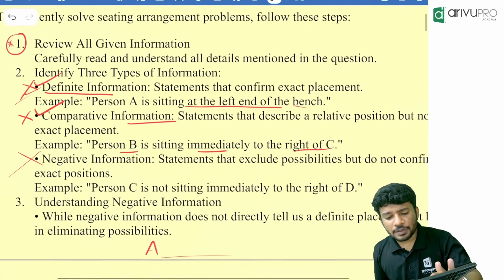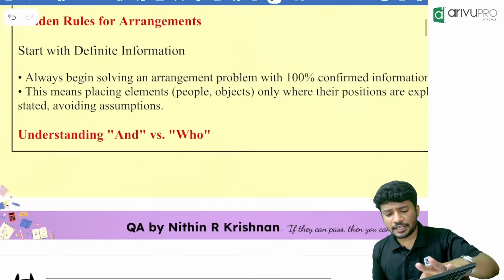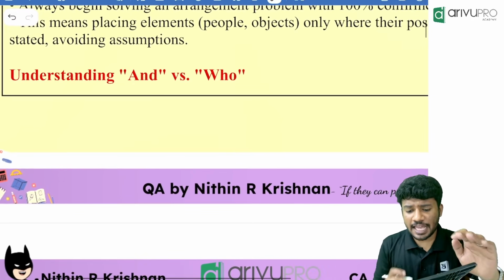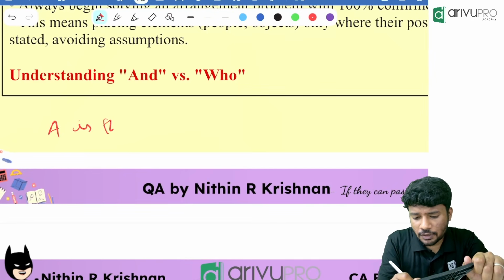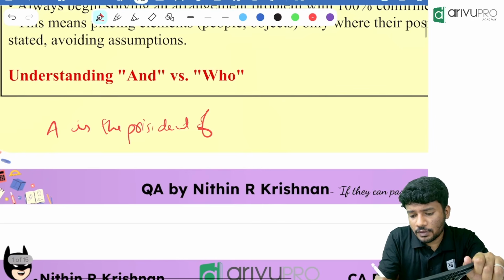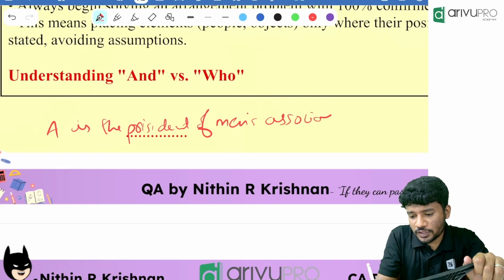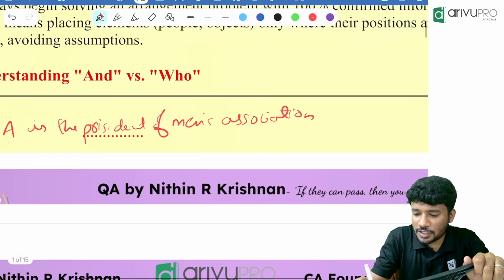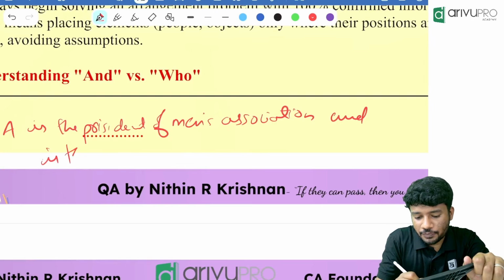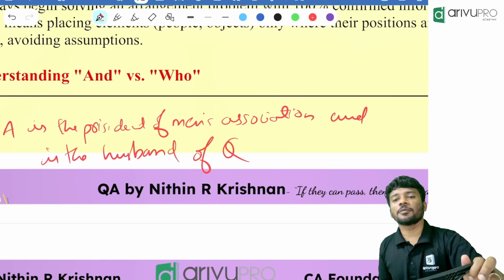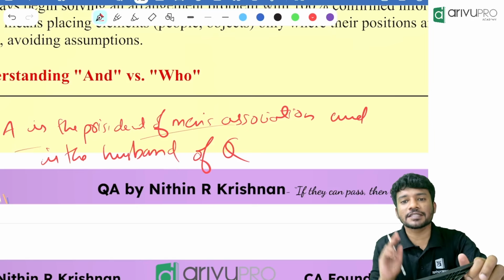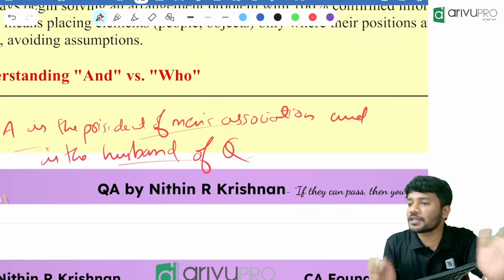Okay, then people, and versus who, did we discuss that? And means we are only talking about the first person. For example, A is the president of men's association. Correct? Nowadays we are seeing this thing a lot. Men's association, and is the husband of Q. So who are we talking about? A is the president of men's association and A is the husband of Q.